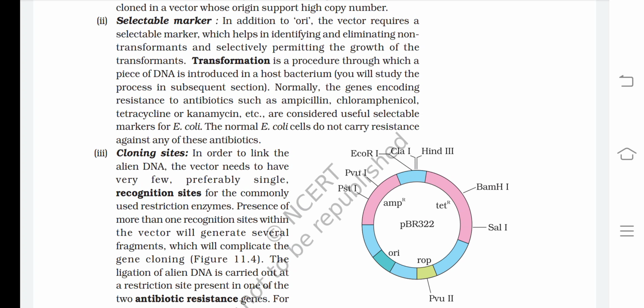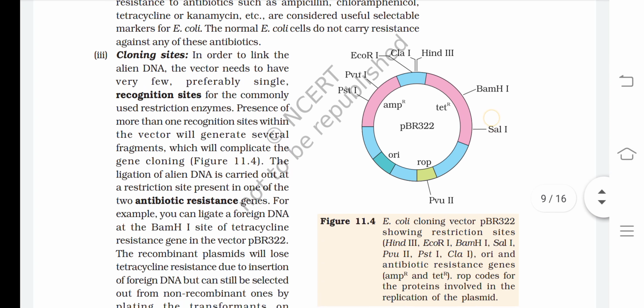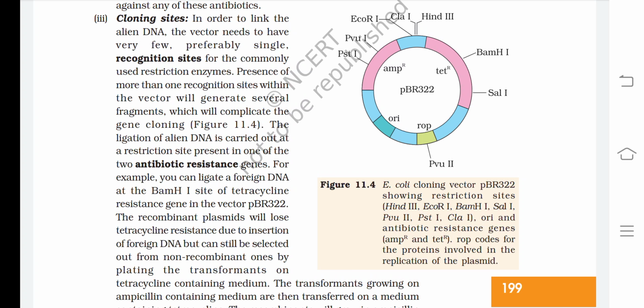Third, cloning sites. In order to link the alien DNA, the vector needs to have very few, preferably single, recognition sites for the commonly used restriction enzymes. The presence of more than one recognition site within the vector will generate several fragments, which will complicate the gene cloning. The ligation of alien DNA is carried out at a restriction site present in one of the two antibiotic